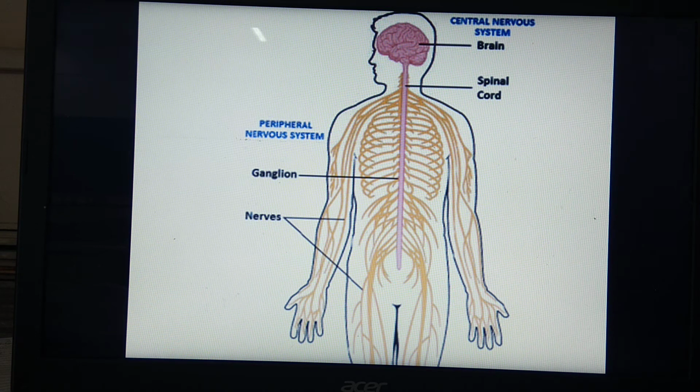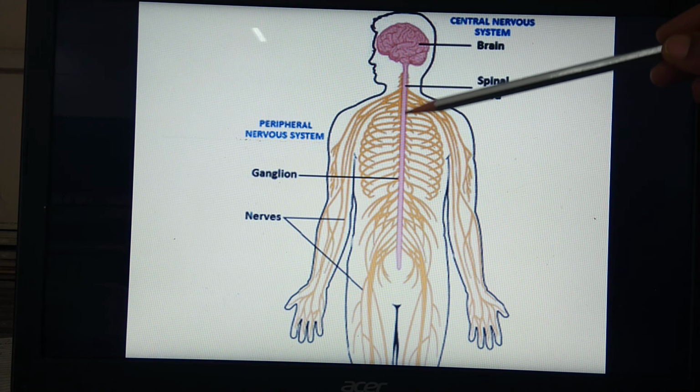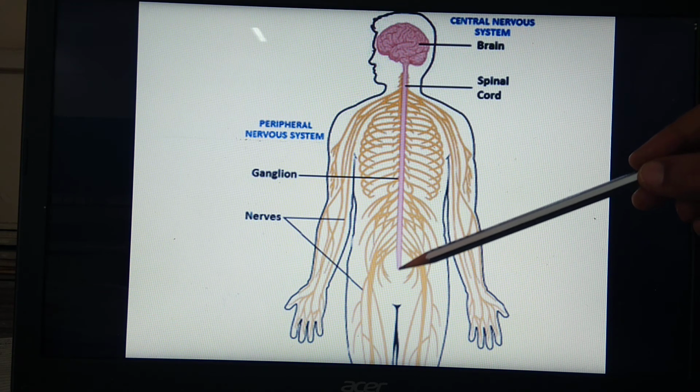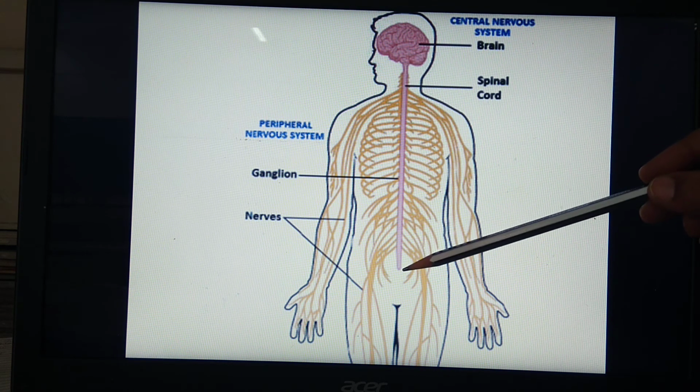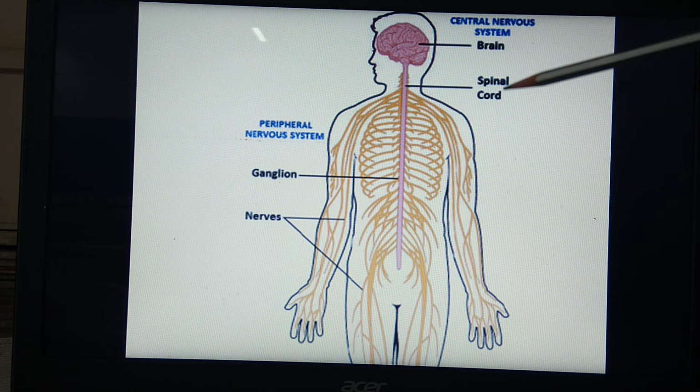What I said, the central nervous system involves the brain and its second part, the spinal cord. The brain lies in the cranium, so this upper part of the head region becomes the cranium. And this is the second part, called the spinal cord. It lies in the vertebral column. So brain and spinal cord constitute the central nervous system.